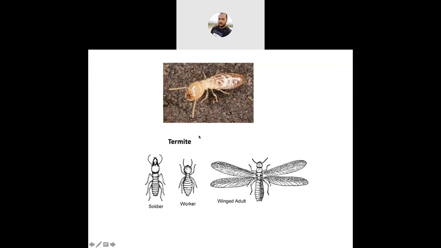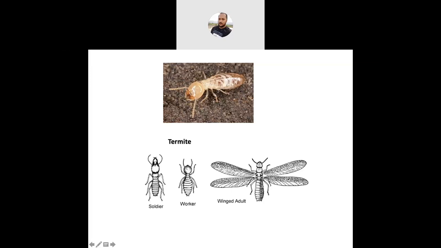So we'll discuss now the order level characters under order Isoptera. So what are those characters? First, their body is pale yellowish in color, and this pale yellowish color is because of weak sclerotization. Their body is pale yellowish in color.